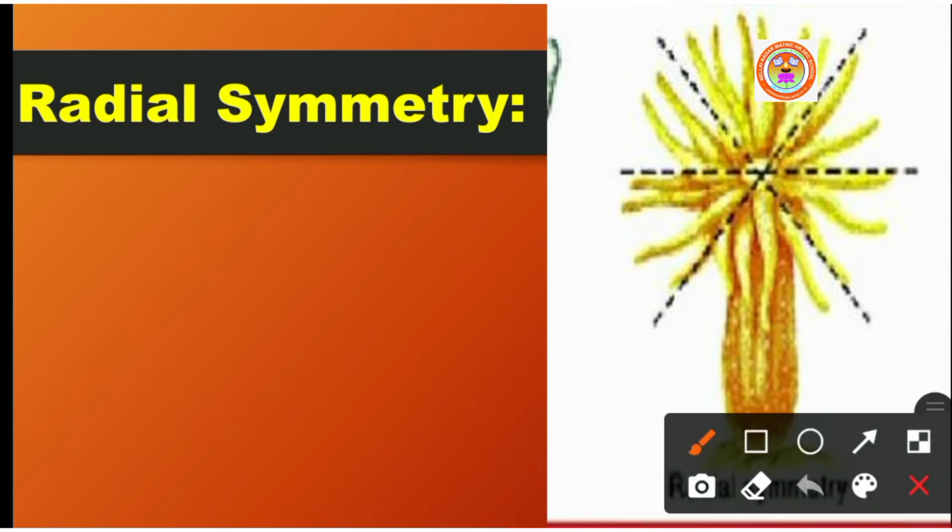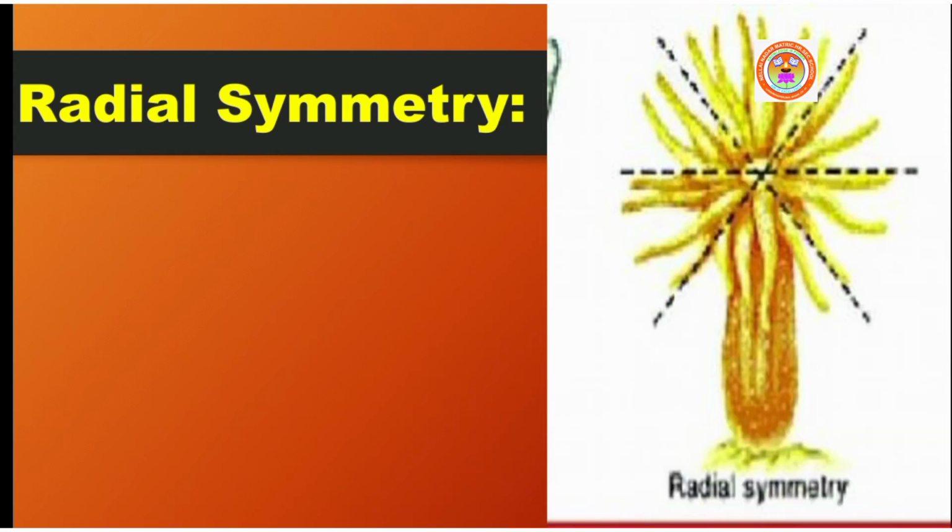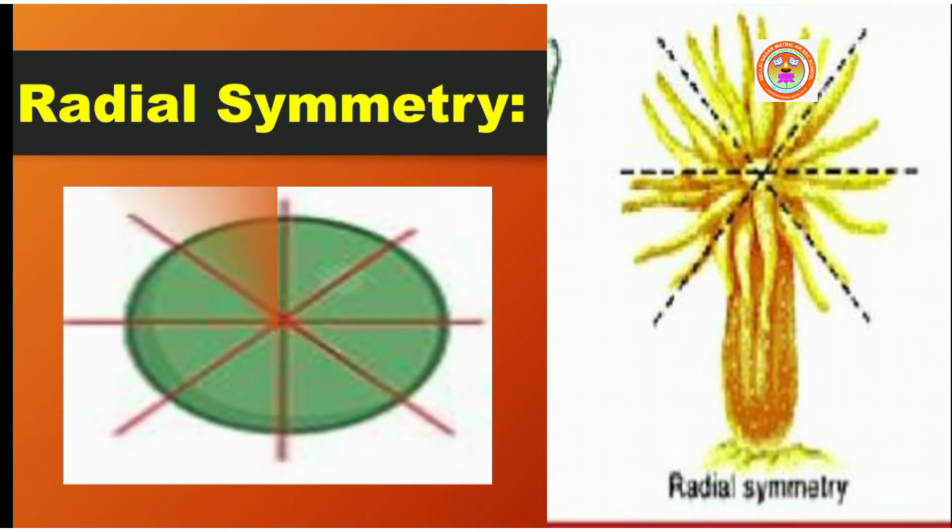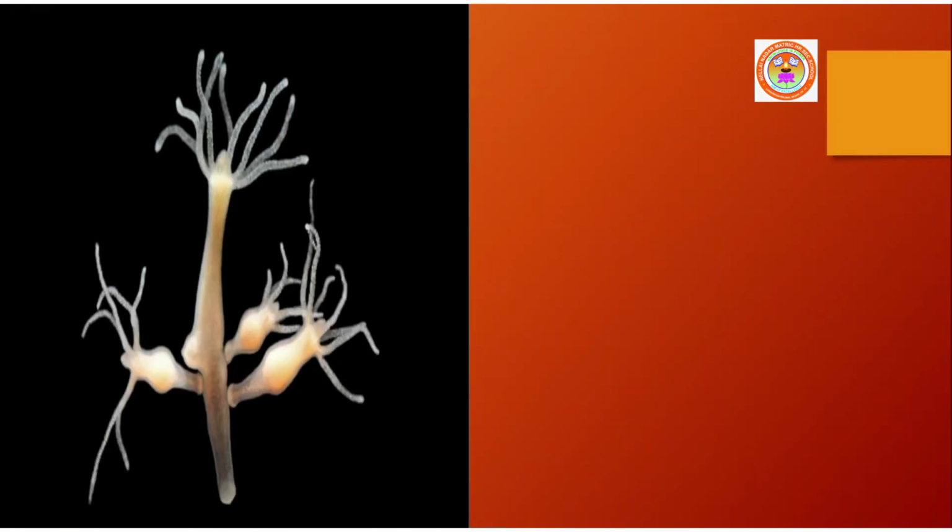Any number of planes passing through the central axis of the body divide an organism into two identical parts. Such radially symmetrical animals have a top and bottom.